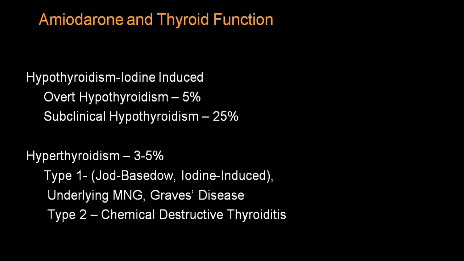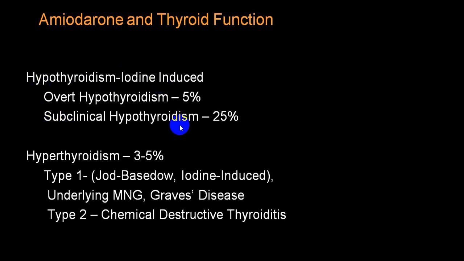Amiodarone, you get two groups in amiodarone. Amiodarone type 1, amiodarone type 2. Type 1 is usually because of the Jod-Basedow phenomenon, where usually the person has underlying multinodular goiter or Graves' disease, which increases because of the Jod-Basedow phenomenon. It is also called an iodine-induced phenomenon. And the second variety is because of chemical destruction by thyroiditis, and those are the two varieties. By and large, amiodarone will induce hypothyroidism, which will be iodine induced.